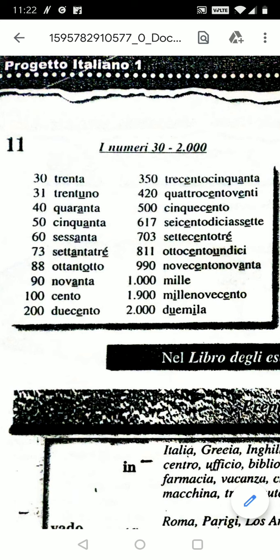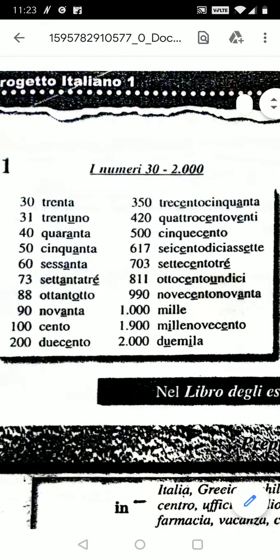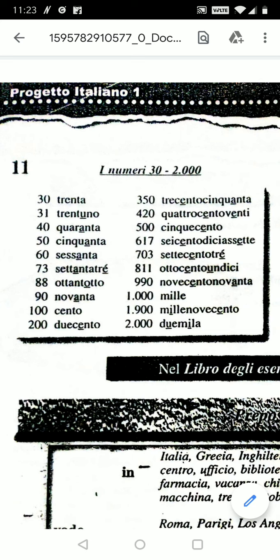And I'll be starting with the numbers. As you can see, we have already done numbers before, so I'll be quickly doing a ripasso, as we say in Italian. I'll be quickly doing a review. So as you can see here on my screen, I numeri from 30 to 2000, I numeri dal 30 al 2000. The reference is from the book Progetto Italiano 1.